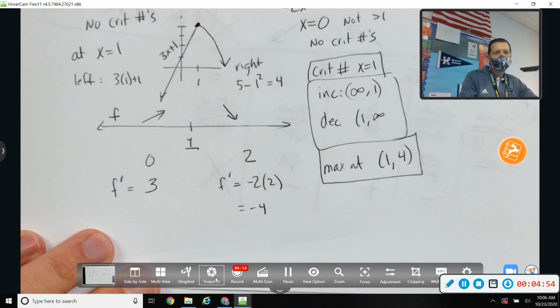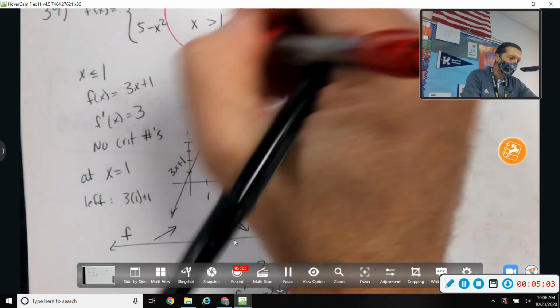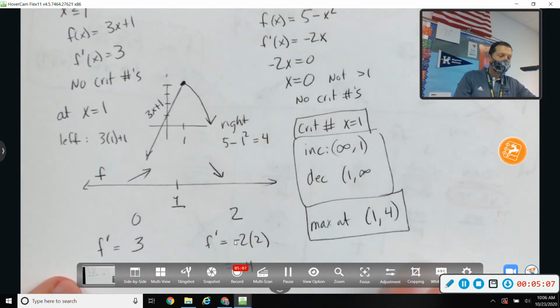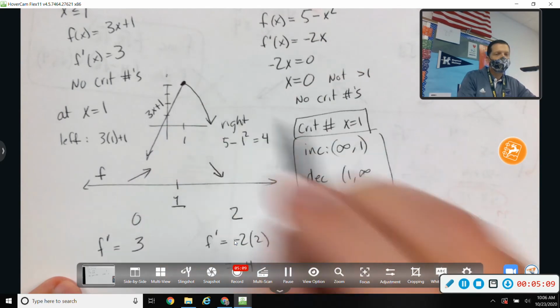The trick to the piecewise ones is you better be real careful what's going on at the spot where it potentially jumps. Well, it does jump to another function. Does it jump on the graph, or are they connected?